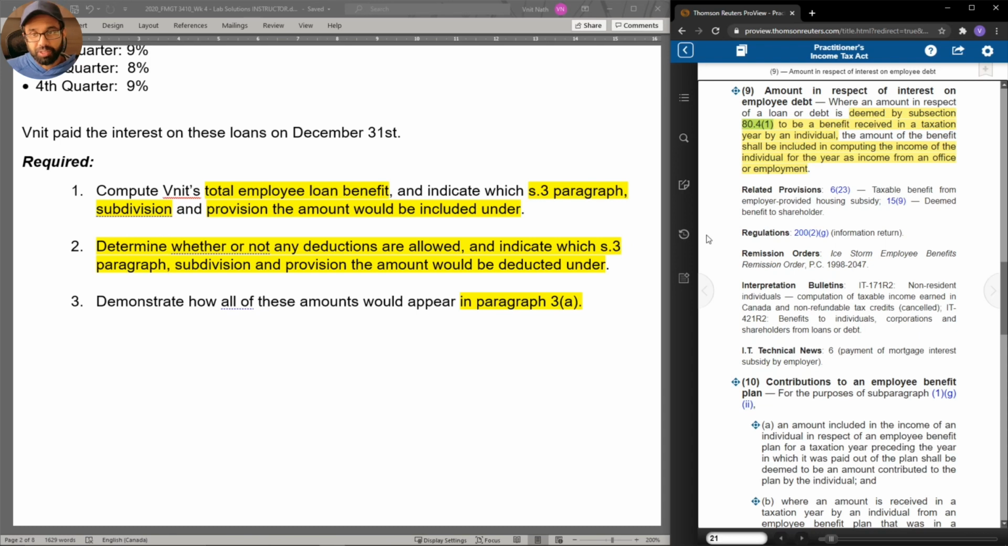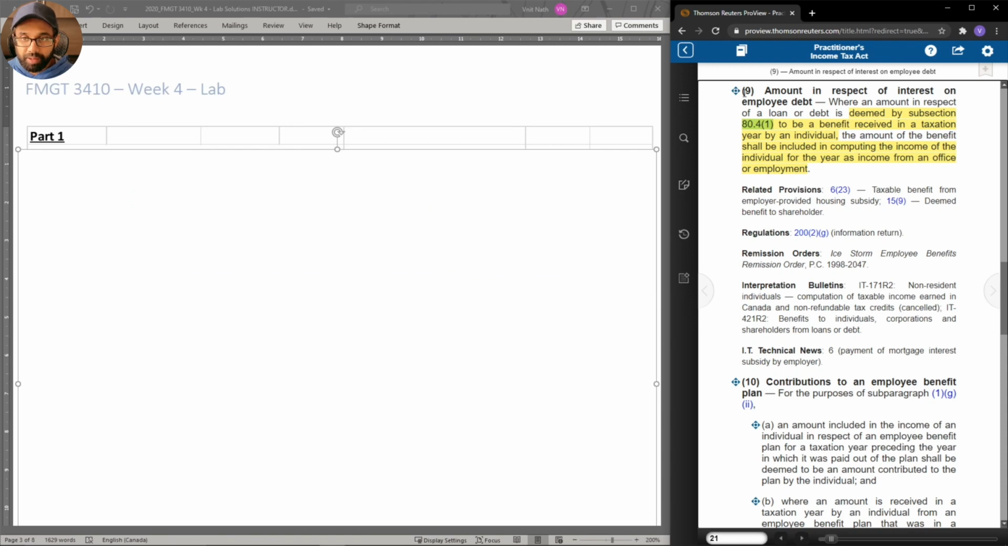I've brought up the legislation and put it on the right side of the screen. And as a reminder, we're going to start with requirement 1. So we have to calculate the total employee benefit. And then we'll indicate which Section 3 paragraph, subdivision, and provision that benefit would be included under. So taking a look once again at ITA 6 subsection 9, we are to include a benefit that is deemed by subsection 80.4 subsection 1.